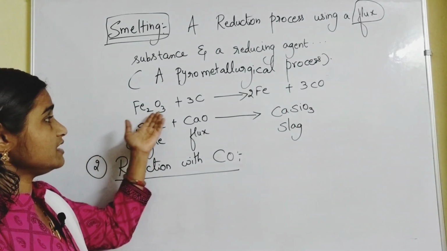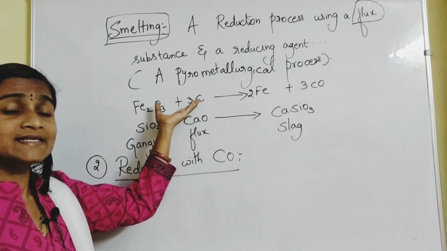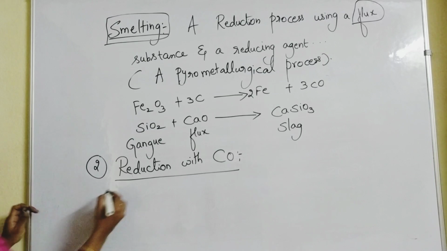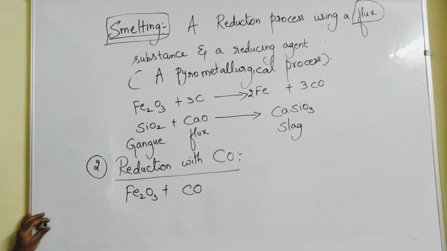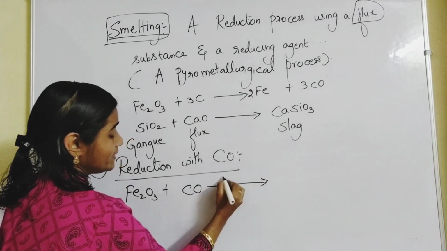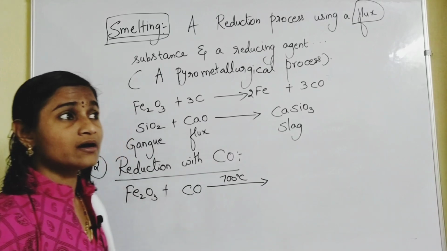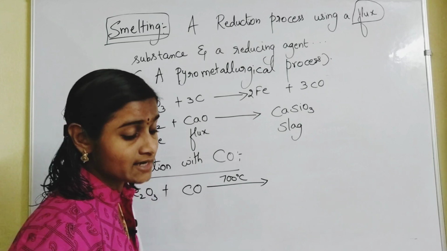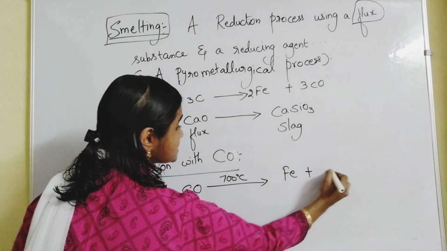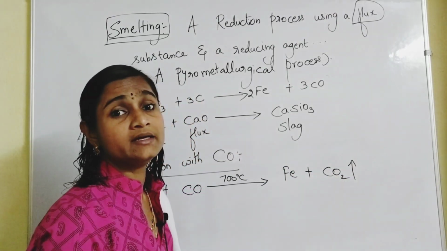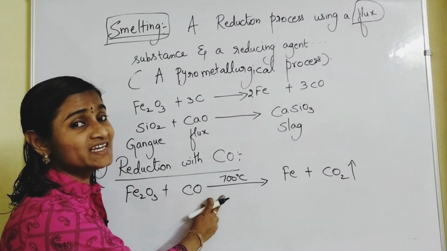So in what cases, even along with carbon, where we have taken an example, you can even take the example of carbon monoxide also. See here, Fe2O3 plus carbon monoxide. This happens a little bit at low temperatures, around 650 to 800 degrees centigrade. So it gives rise to what? Fe plus CO2 gas will come out here. Here CO2 gas will come out. Almost around 700 degrees centigrade.